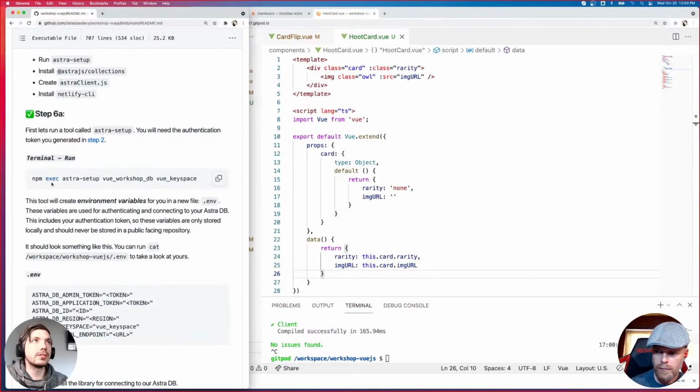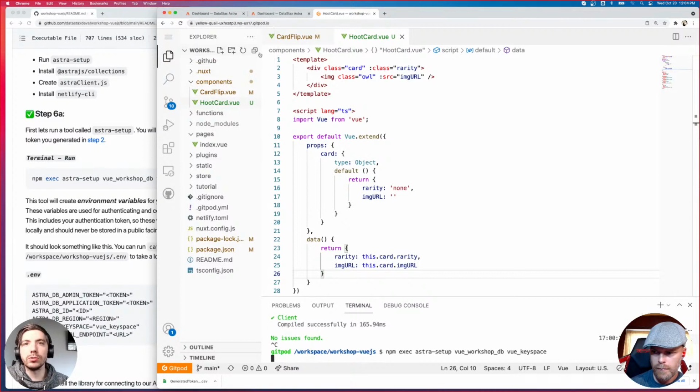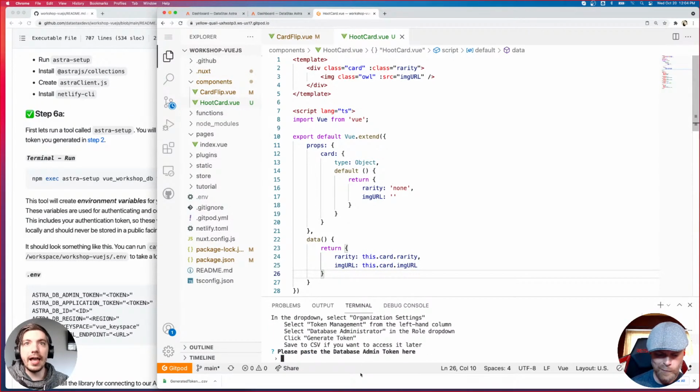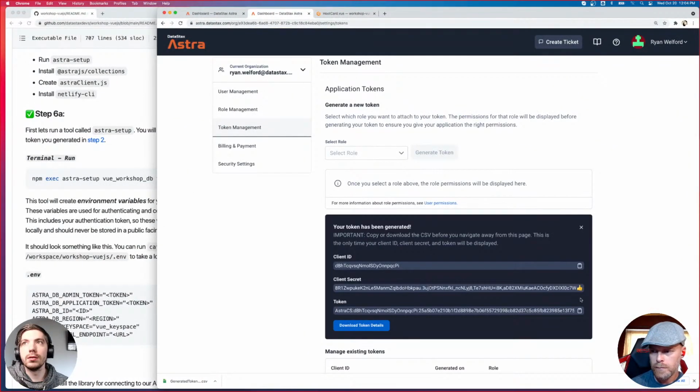So first things first, let's run Astra Setup. Now, if you use a different database name, you'll have to change things here. If you use a different keyspace name, you'll have to change things here. Hopefully you use the default ones and you can just copy this over and run it. And you'll have to click allow to allow copying into GitHub. Now it's going to ask you for your token here, the token that we generated. Now, if you still have this window open, you can copy it. It's the last one here. It's under token. If you don't have this window open, hopefully you downloaded the CSV. If you did not, feel free to generate another token. It does not really matter.